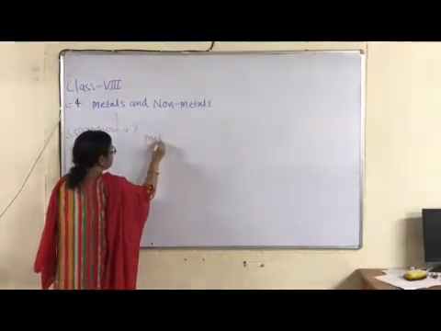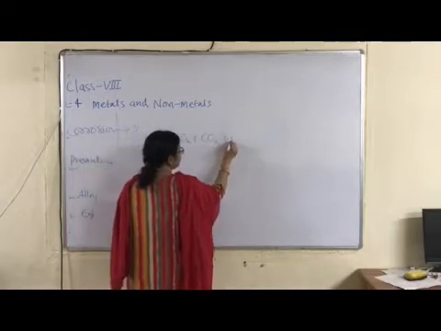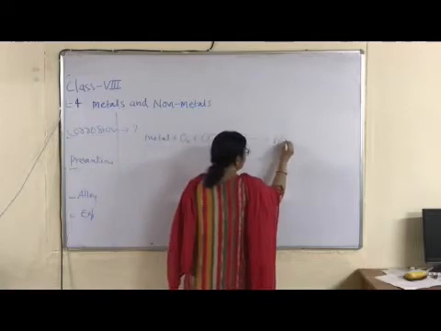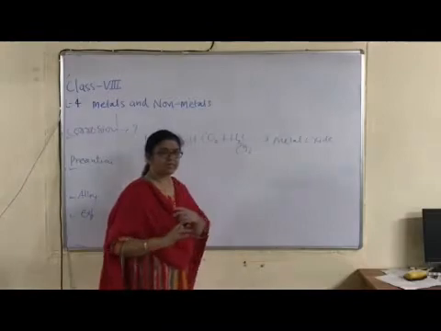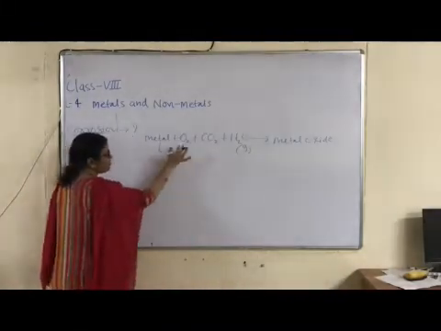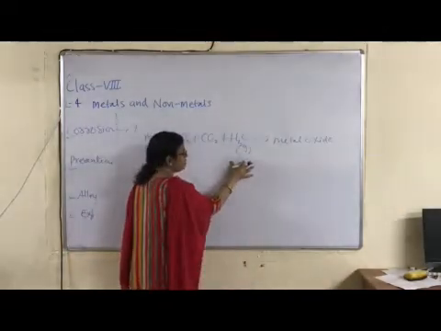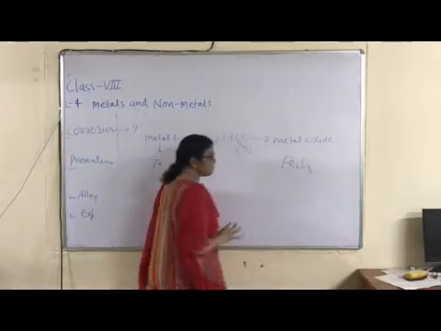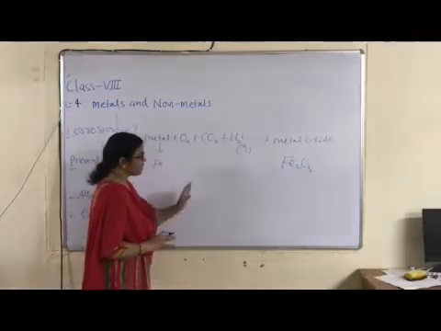Reaction of metal with oxygen, carbon dioxide gas and water, it means moisture contents, then formation of metal oxide. Right? This simple reaction is known as corrosion. For example, suppose the metal is iron. When iron metal reacts with oxygen gas, carbon dioxide gas and humid contents, right, water, then what happens? Formation of which oxide? Fe2O3. So this is the general equation. Metal forms metal oxide. If the metal is iron, iron forms iron oxide.